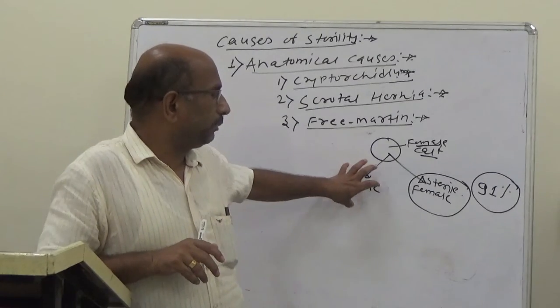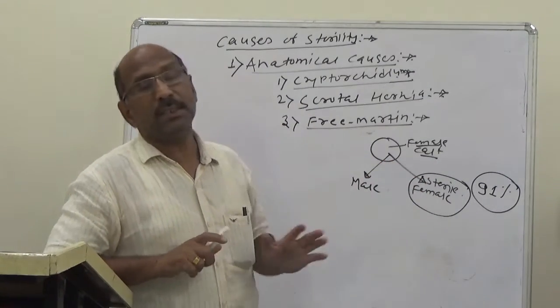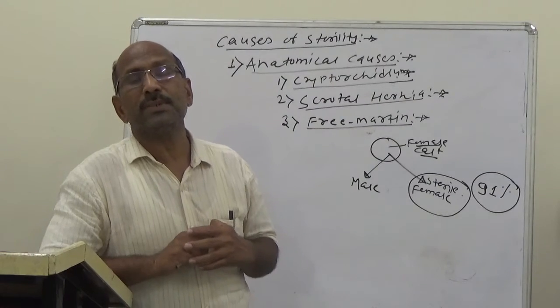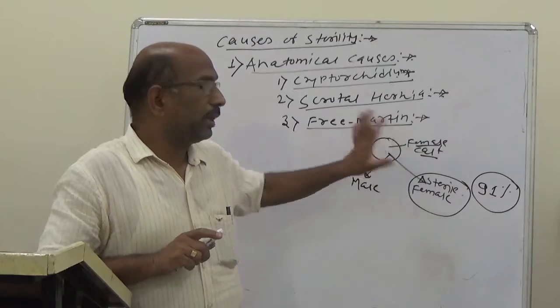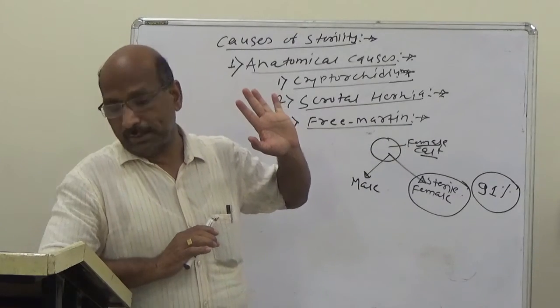In the male there is no difference, but in the female the reproductive organs will not develop properly. That is called the Freemartin.